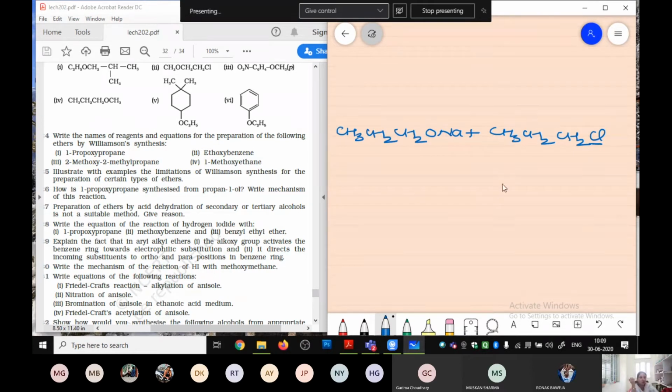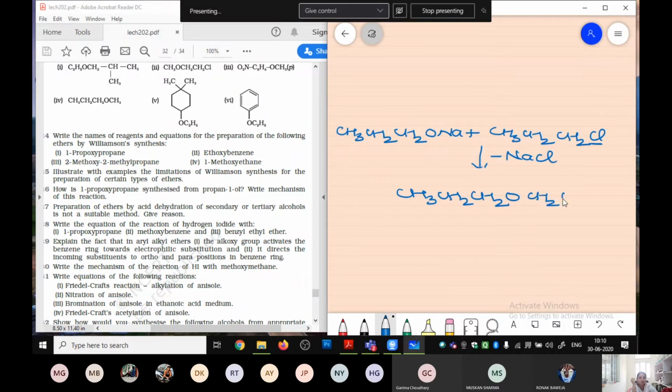We do not need to apply much effort to separate them. Now what is going to happen? Minus NaCl, so it gives us CH3CH2CH2OCH2CH2CH3. Got it, students?